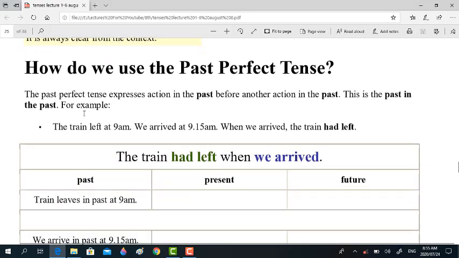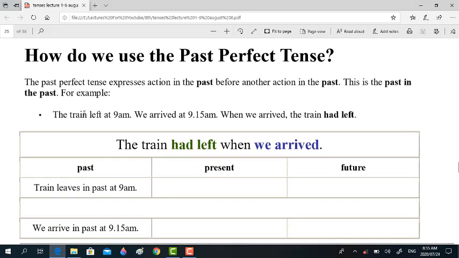How do we use the past perfect tense? The past perfect tense expresses an action in the past before another action in the past. It means it shows a completion of an action before another action begins. This is the past in the past, right? It does not at all have any relation to the present.